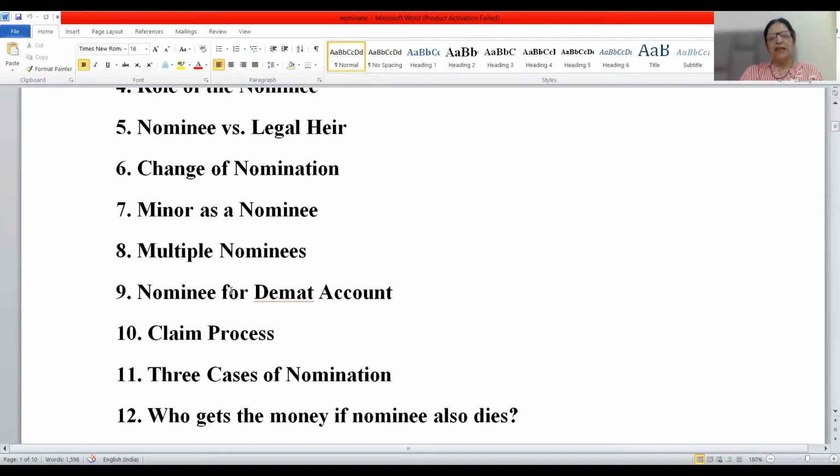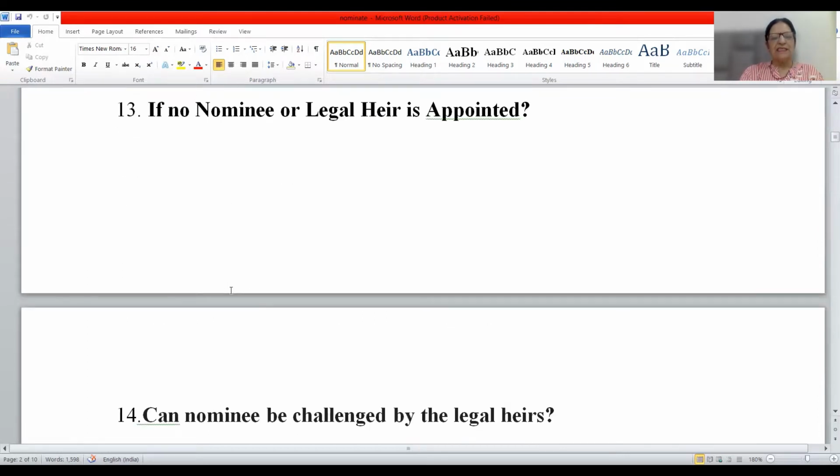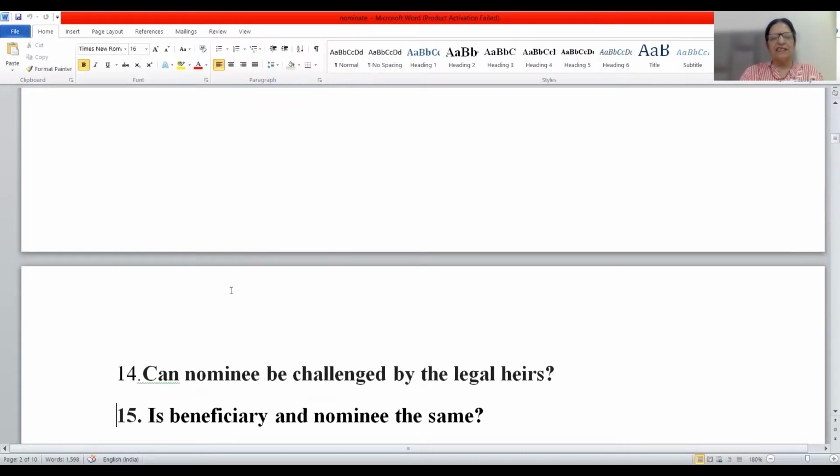Then who gets the money if nominee also dies? The investor has died. After that, unfortunately, nominee has also expired. Then who is entitled to get this money after the death of nominee? Many more headings, that is, if no nominee or legal heir is appointed. Then the second last is, can nominee be challenged by the legal heirs? And the last is, beneficiary versus nominee. What is the difference between beneficiary and nominee?